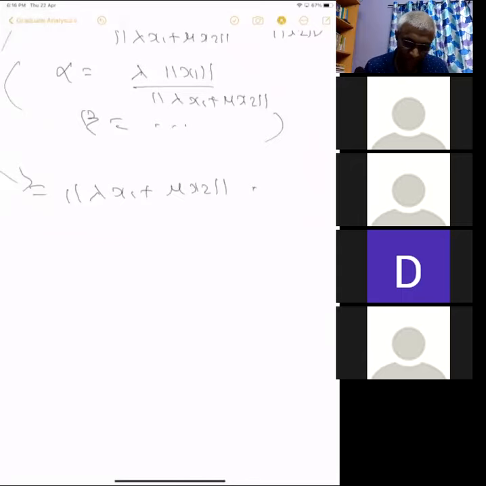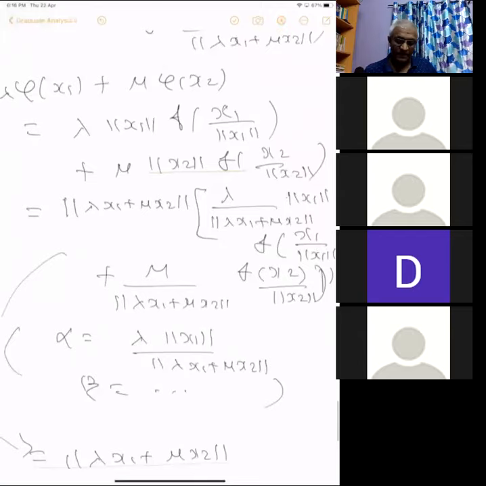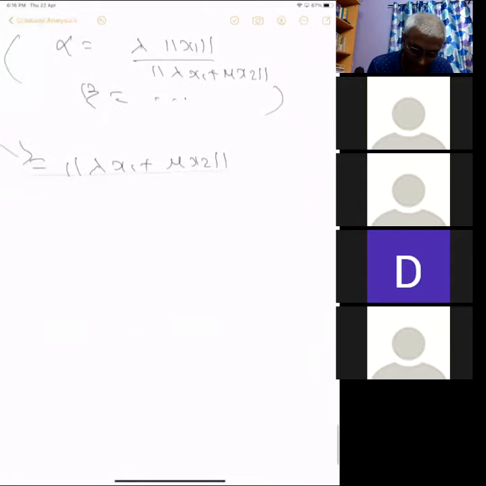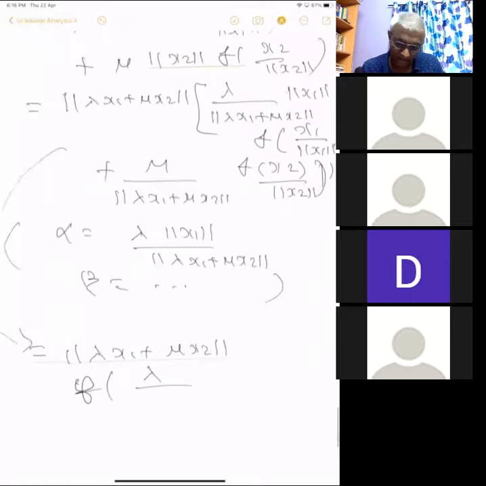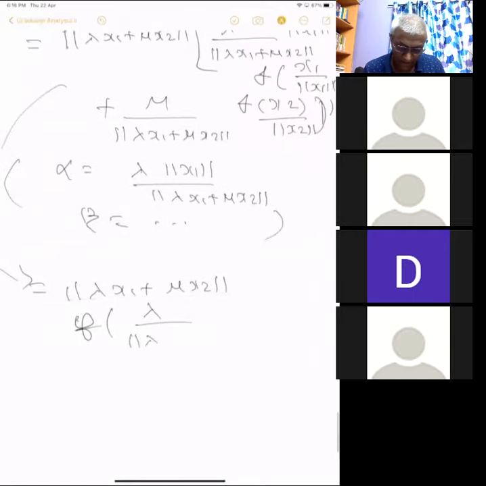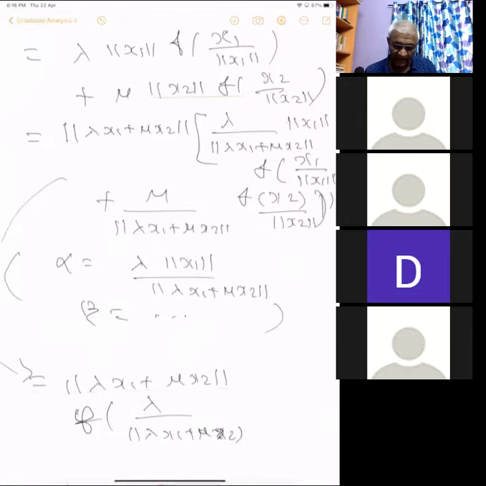The x1 will cancel. If you take it inside this, the whole thing, then x1 will cancel and you will only get this lambda phi f of lambda by lambda x1 plus mu x2. Okay? And you can take, by linearity, this is equal to lambda x1 plus mu x2.